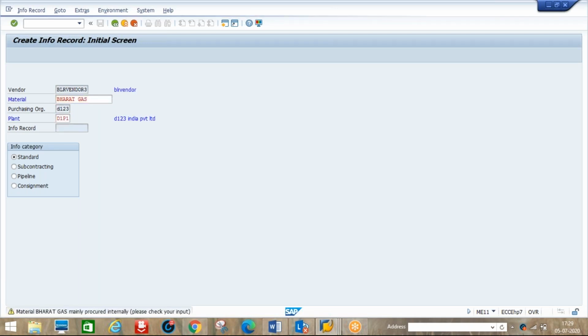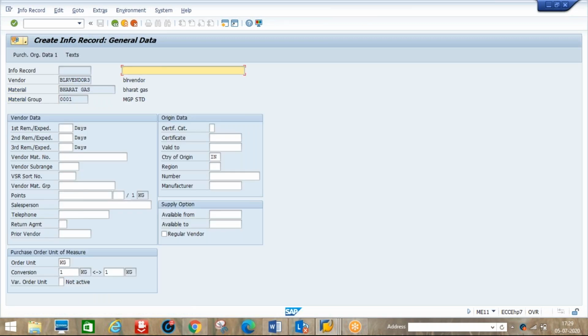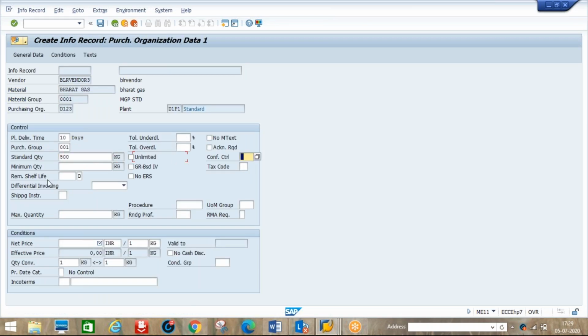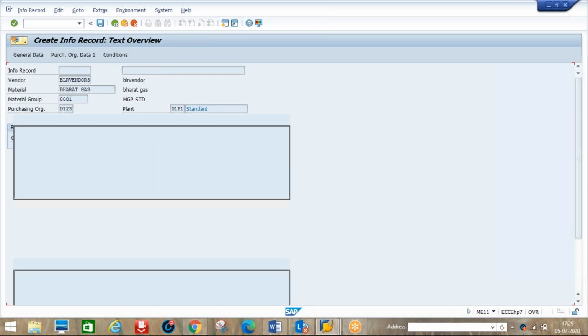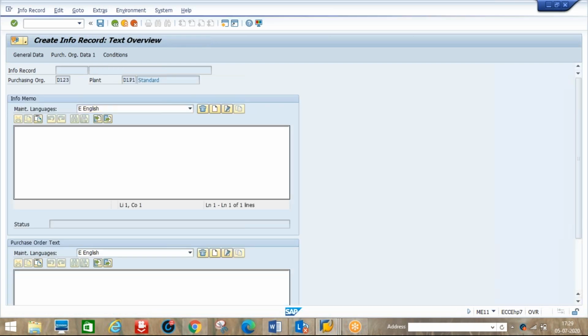Planned delivery time. Let's say, for example, 500 kgs minimum. Here I will make it 300 per kg. Okay, save. The purchase order is the same, no changes, so directly go to ME21N.